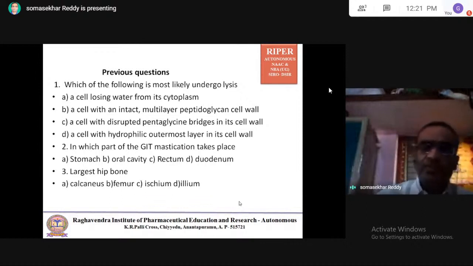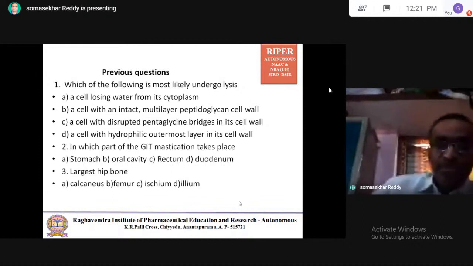Yes, we can take the case of a hypotonic solution. When our cell is placed in a hypotonic solution, it has more water compared to the cell. So water moves from the hypotonic solution into the cell. The cell undergoes bulging or bursts. The cell will burst.